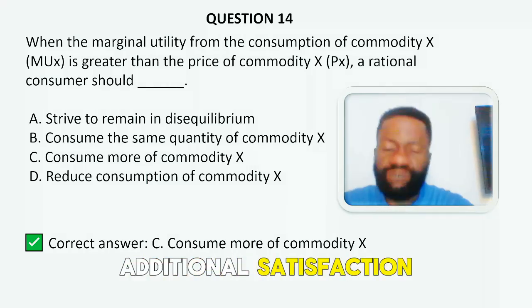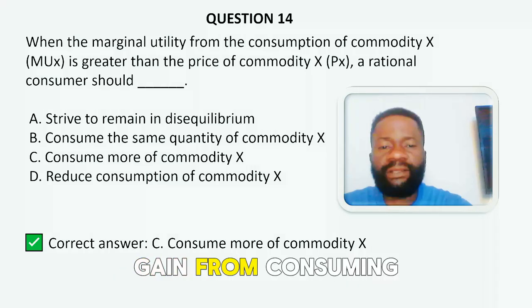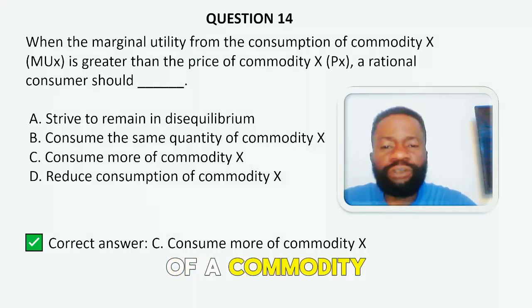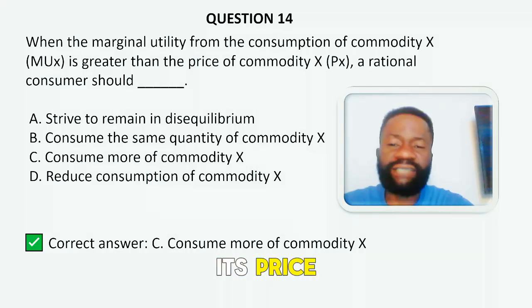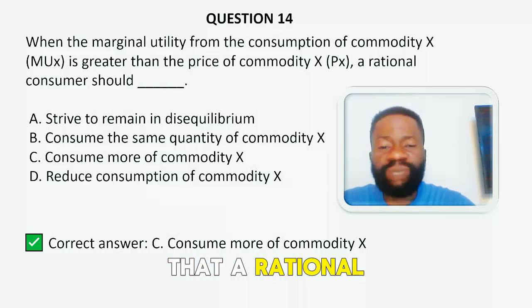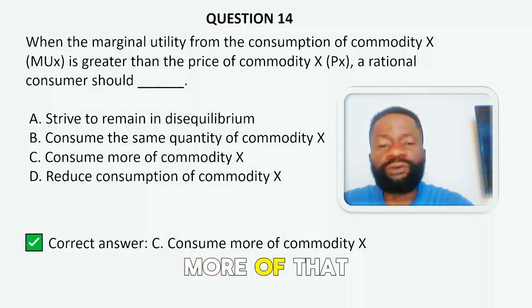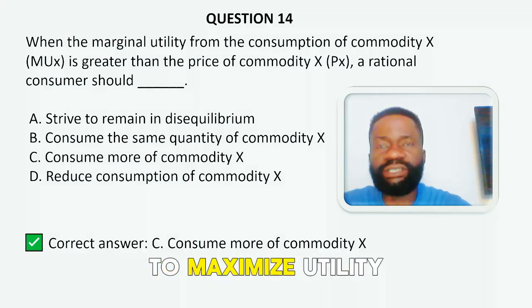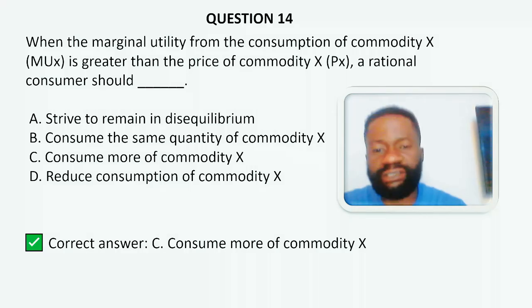So when the additional satisfaction gained from consuming one more unit of a commodity is greater than its price, it is expected that a rational consumer will consume more of that commodity in order to maximize utility.